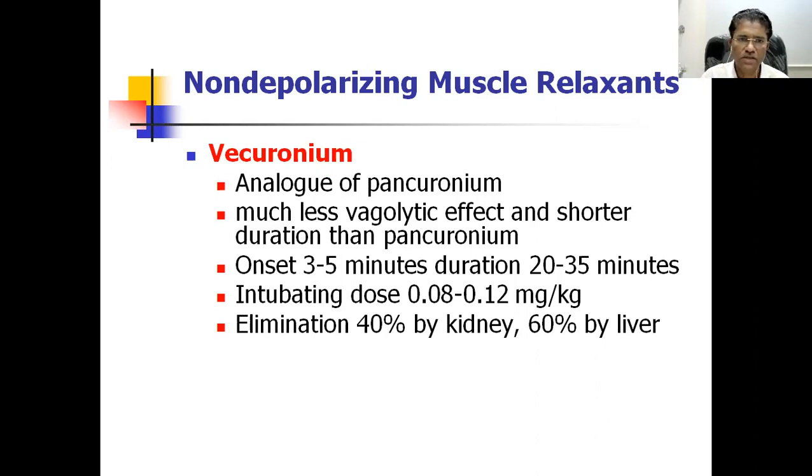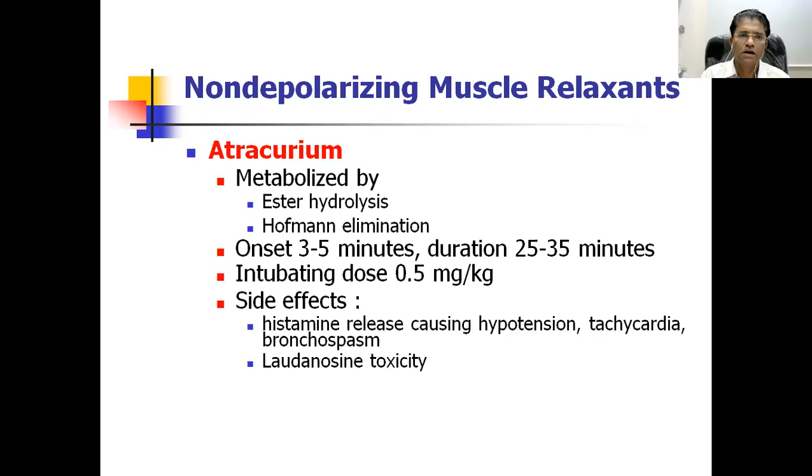Another important thing with vecuronium is that it keeps the cardiovascular system quite stable. Chances of hypotension and chances of histamine release from the mast cell are less, and the reversibility is also good with vecuronium. Another drug is atracurium.